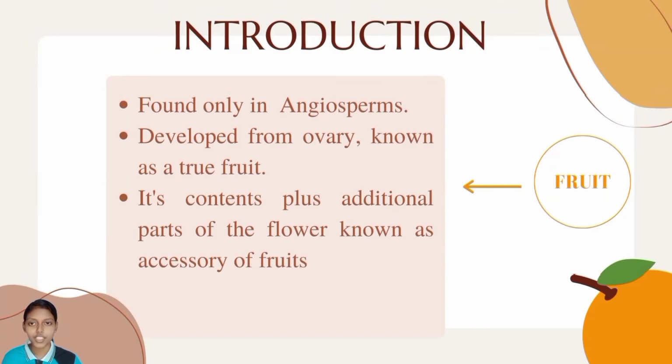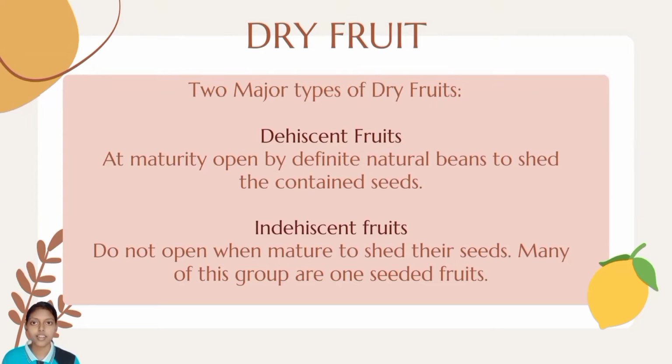Let's start. Introduction. Fruit is a structure found only in angiosperm. Fruit develops solely from ovary and its contents are known as true fruit. Fruit developed from ovary and its contents plus additional parts of flower such as petals and sepals are known as accessory fruit. Dry fruits. There are two major types of dry fruits, which is dehiscent fruit and indehiscent fruit.